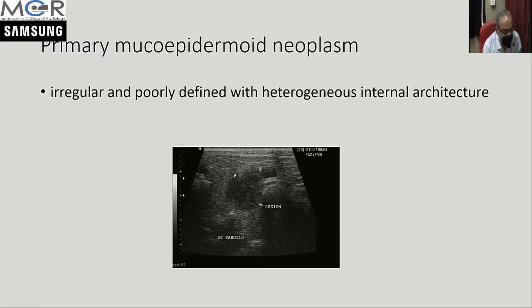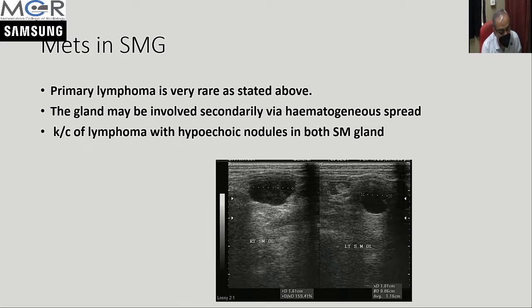So these are not ultrasound diagnoses. On ultrasound, you can mention that this is more likely malignant or more likely benign lesions. Most of the lesions are diagnosed after cytology or post-operatively after resection of the gland. Submandibular gland lymphomas are very rare, but glands are rarely involved. Secondary lymphomatous deposits can be there, as seen in this case. Both submandibular glands show nodular deposits of lymphoma. This was proved on FNAC.